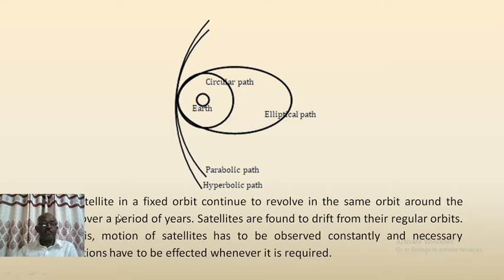The satellite in a fixed orbit continues to revolve in the same orbit around the Earth over a period of years. Satellites are found to drift from their regular orbits. For this, the motion of the satellites has to be observed constantly, and necessary corrections have to be effected whenever it is required.